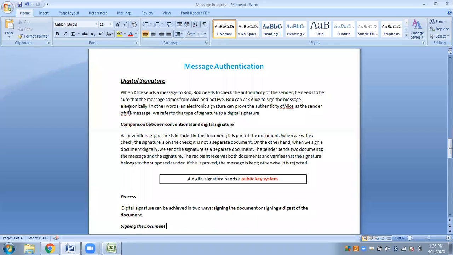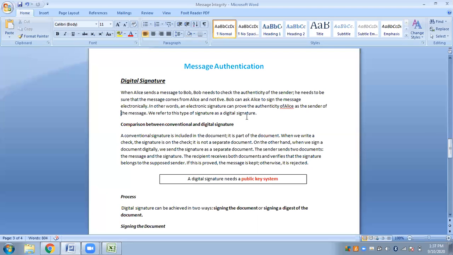Yes? So here, the sender will be using his or her signature to prove that, yes, I am the one who has sent you the message. Okay, so here Bob will ask Alice to sign the message electronically. Since we are talking about electronic media, we will do that electronically. In other words, an electronic signature can prove the authenticity of Alice as the sender of the message. We refer to this type of signature as a digital signature.